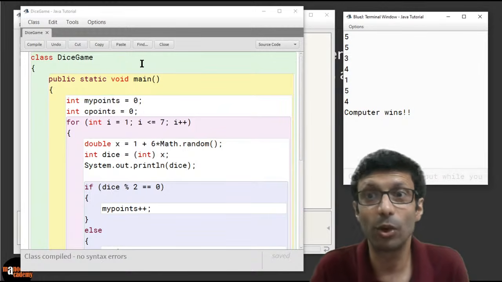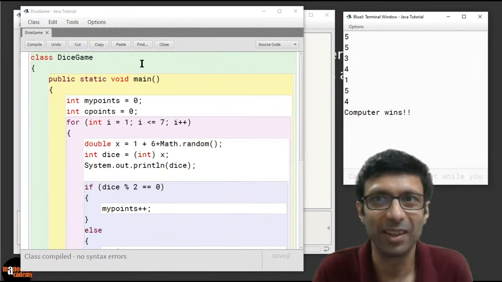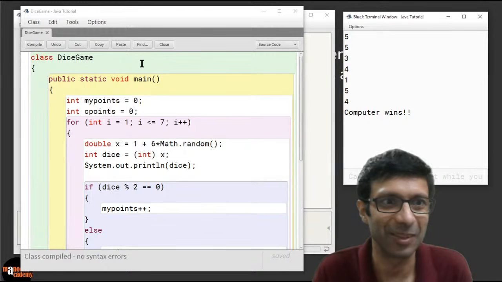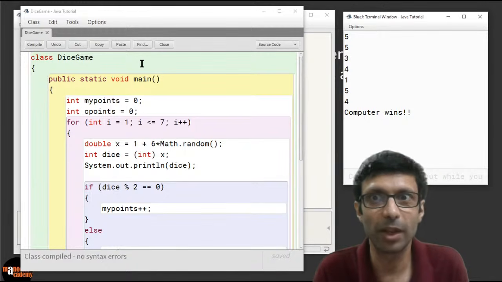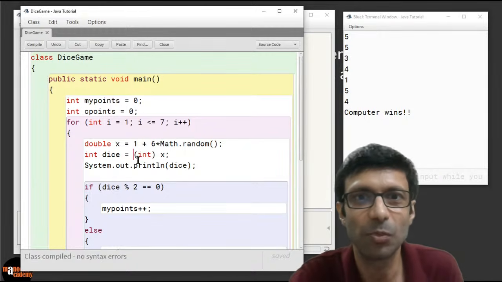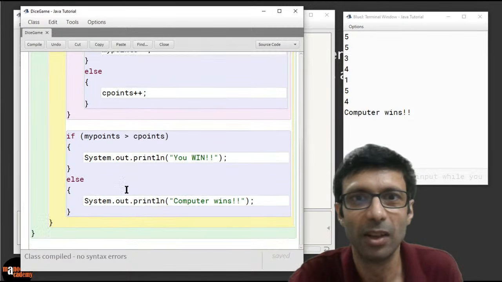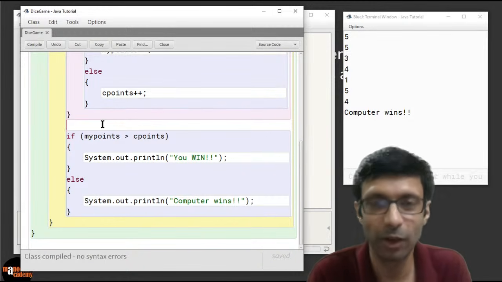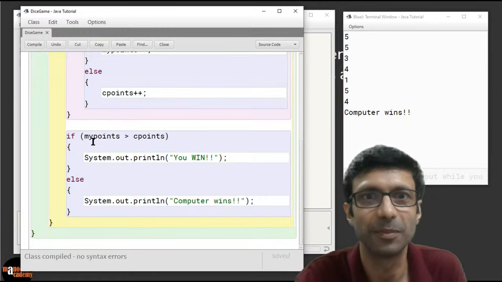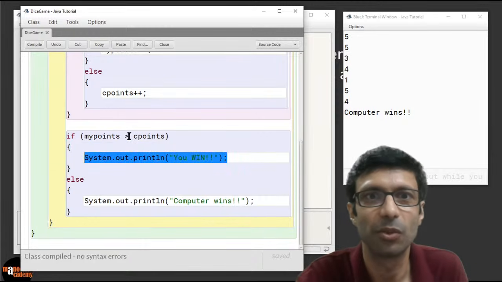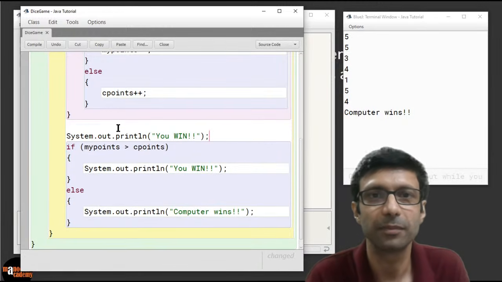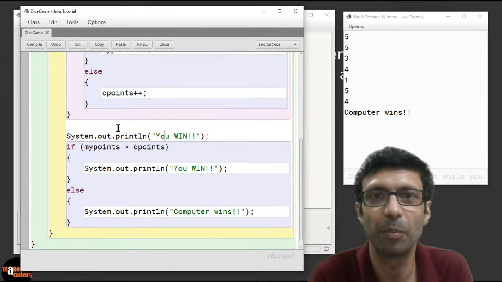So actually we could even print out the points. Clearly you guys can see that. If you want, you can even print out the points. So if you guys want that, we can add it here. Very simple. Before we do the win or lose, we're going to print the points here. We can say System.out.println, your points.